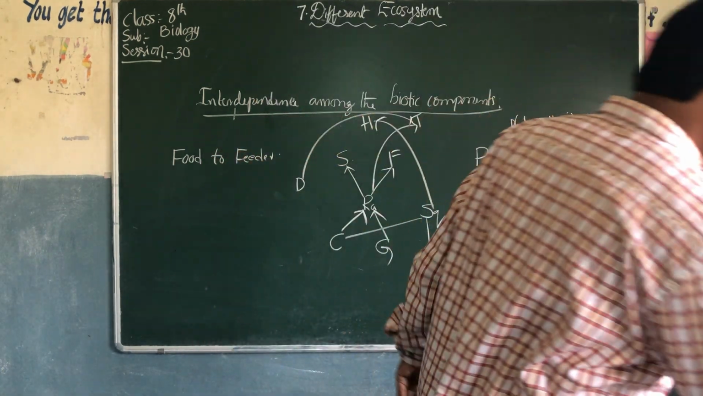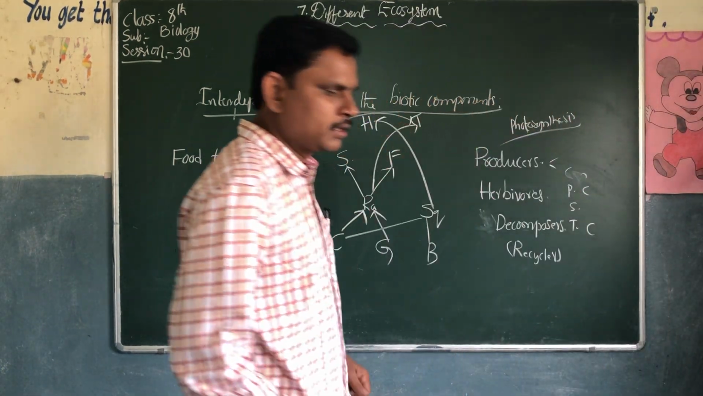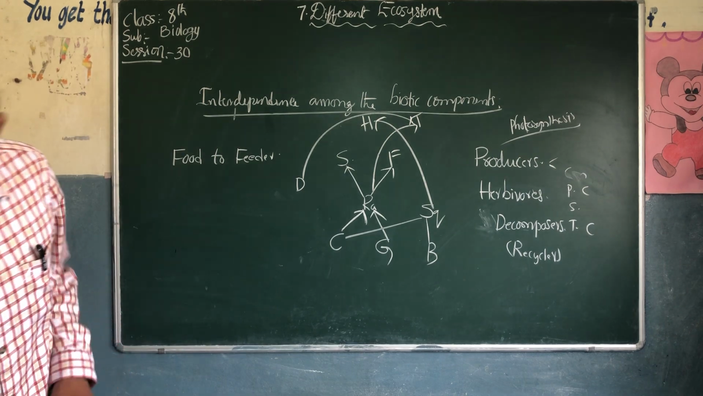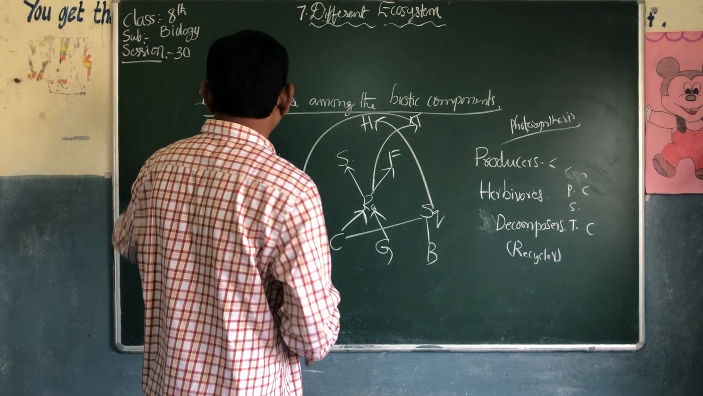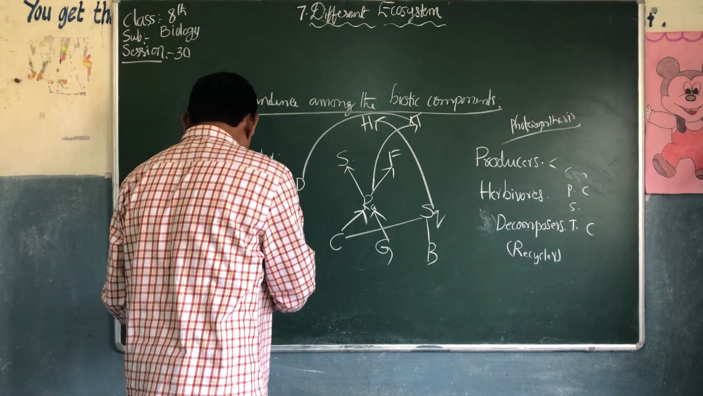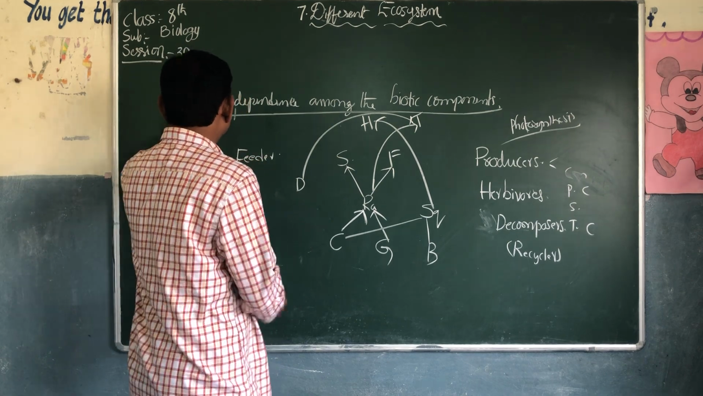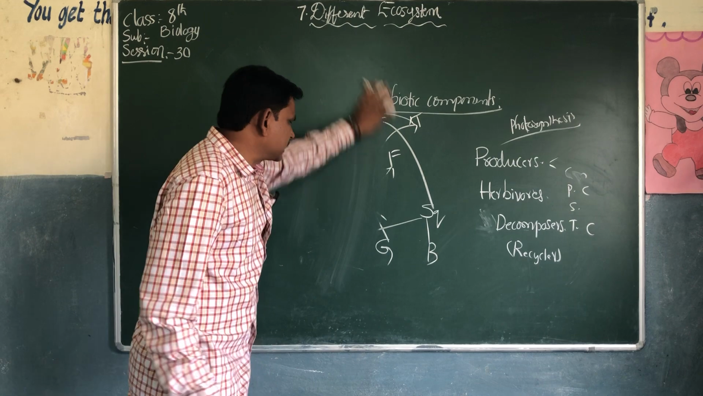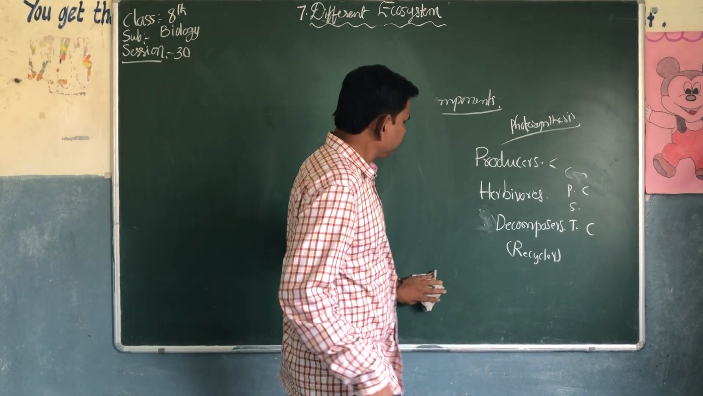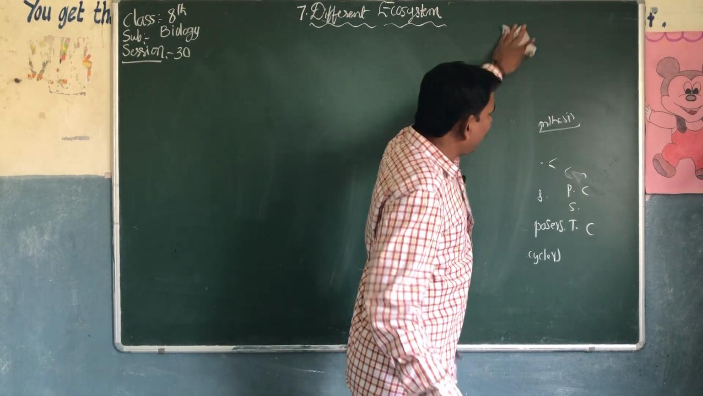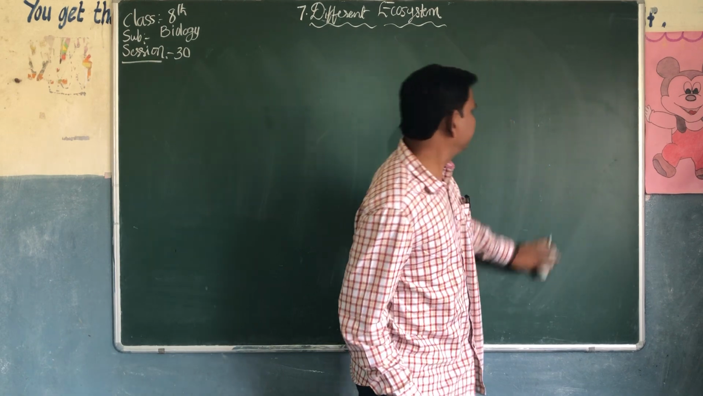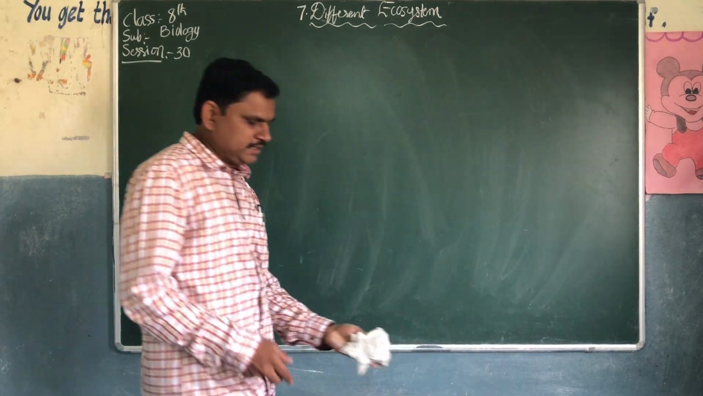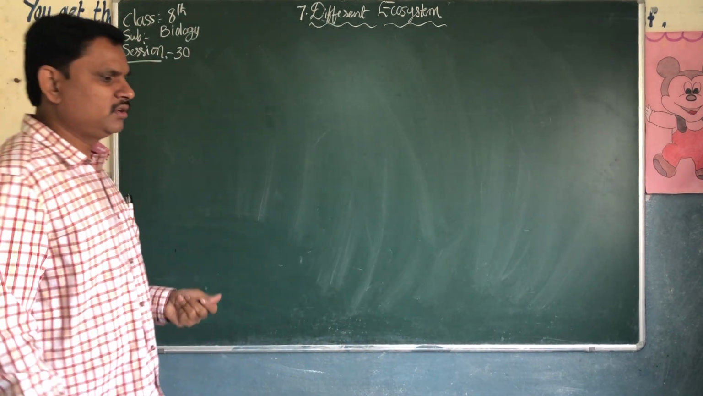This is about the activity. That is why, in a food web, all the organisms are very important. Every organism is important in the food web.